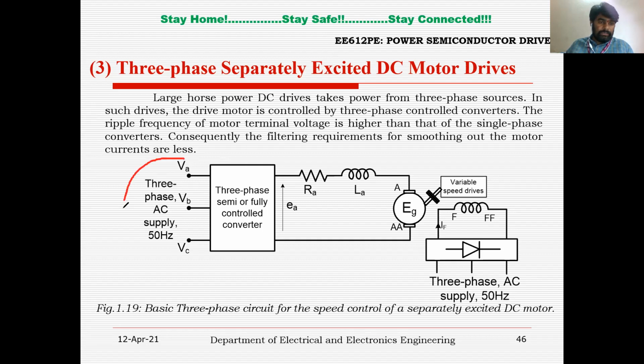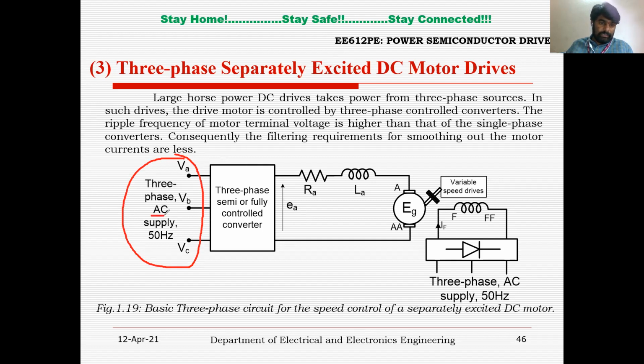Here you can see the three-phase AC supply with 50 Hz frequency, VA, VB, and VC, where VA equals VM sin omega t, VB equals VM sin(omega t minus 120), and VC equals VM sin(omega t minus 240) degrees.